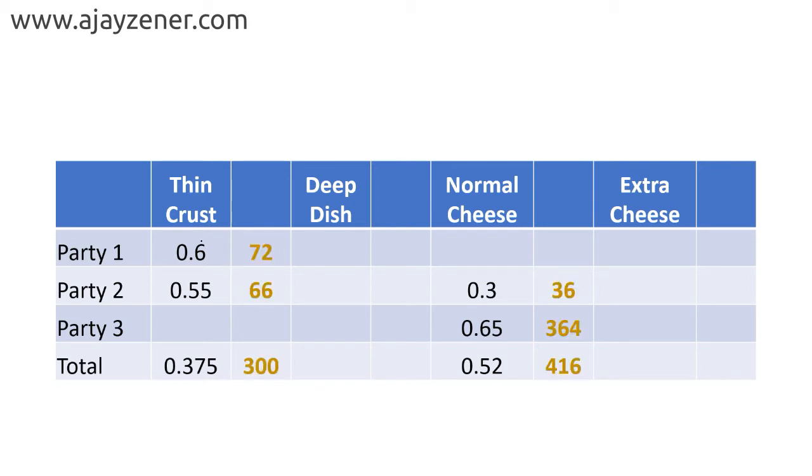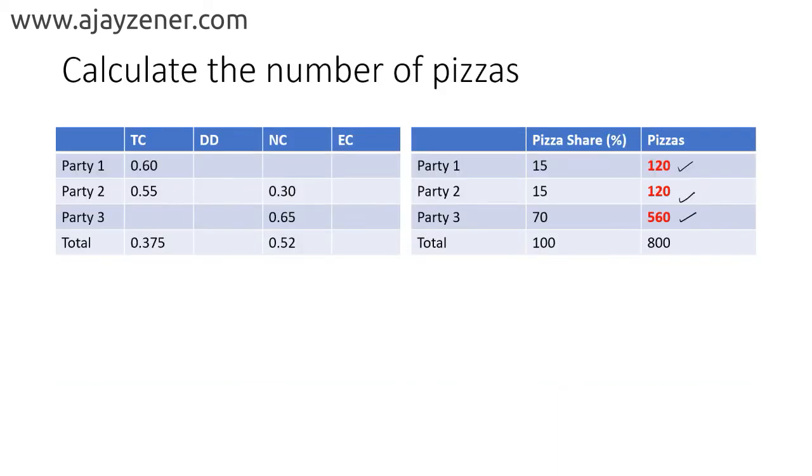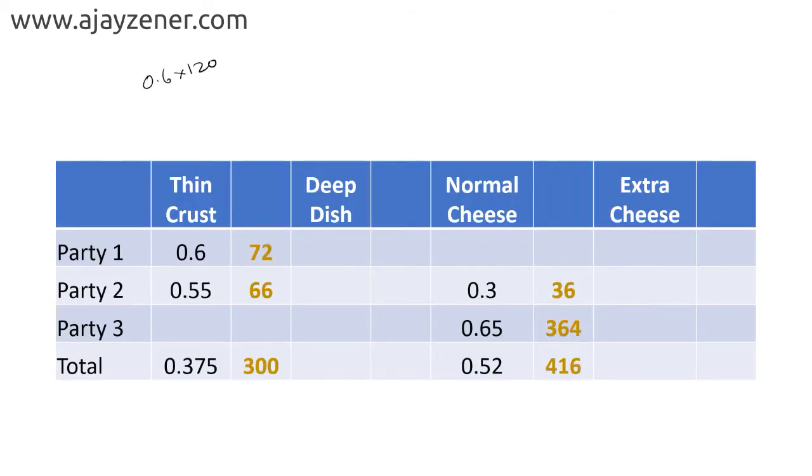Now see, 0.6 of party 1, that will be how much? 0.6 of 120. So if I go back, 120 was here, and this is 0.6. So 120 multiplied by 0.6, and you get that as 72, right? Also we know this is 0.5. 0.5 of what? 0.5 of again 120, because party 2 also there were total 120 pizzas, so this will become 66. Also this is 0.375 of how much? 0.375 of 800. So that will come as 300.